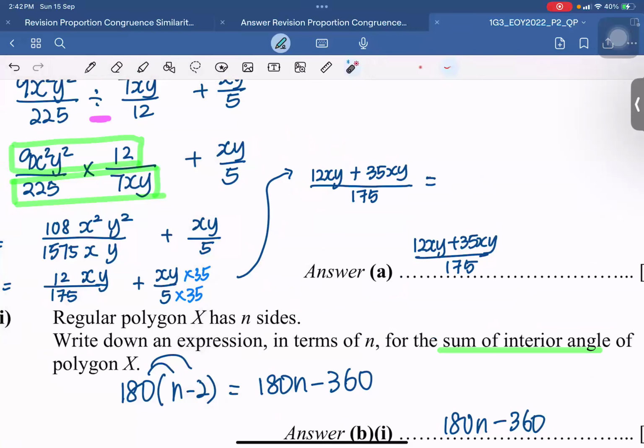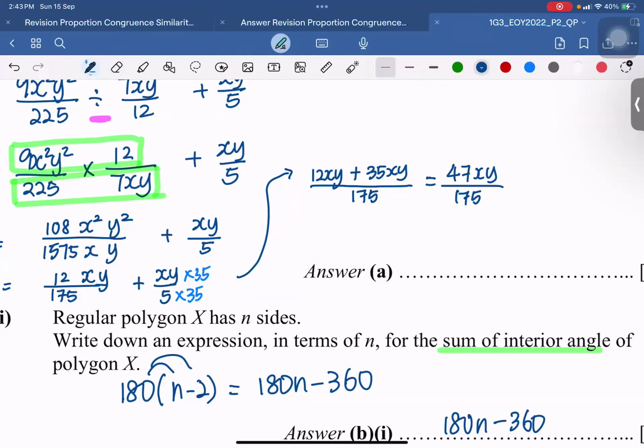Sorry. xy plus xy is the same units. You can add them together. 12 plus 35 is 47. I'm just busy with talking about common factors. So the final answer should be this one. There will be no more common factors. Okay, all right. Thank you for highlighting. I forgot.